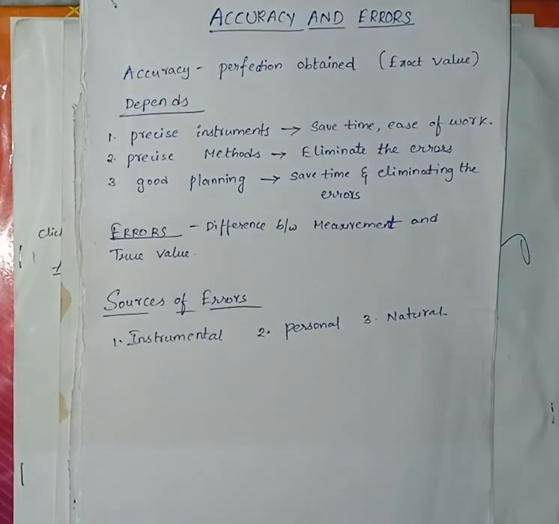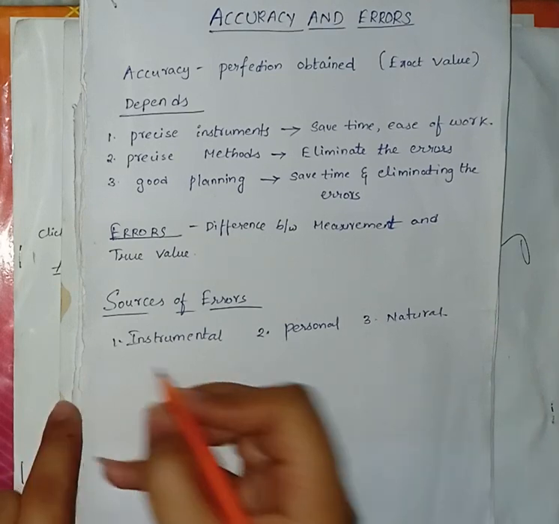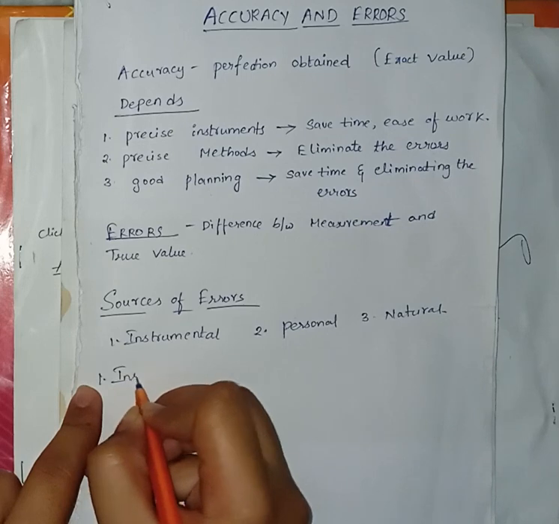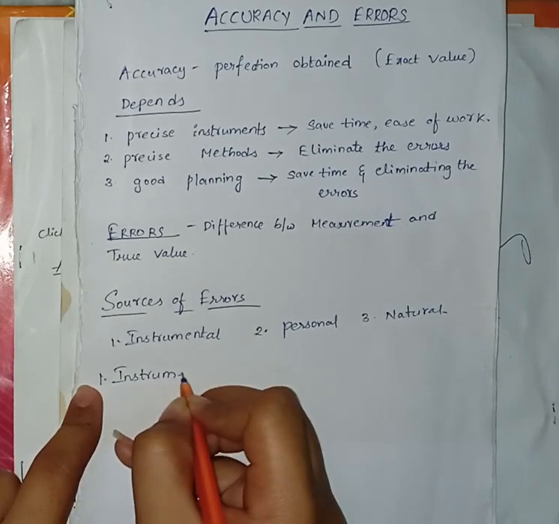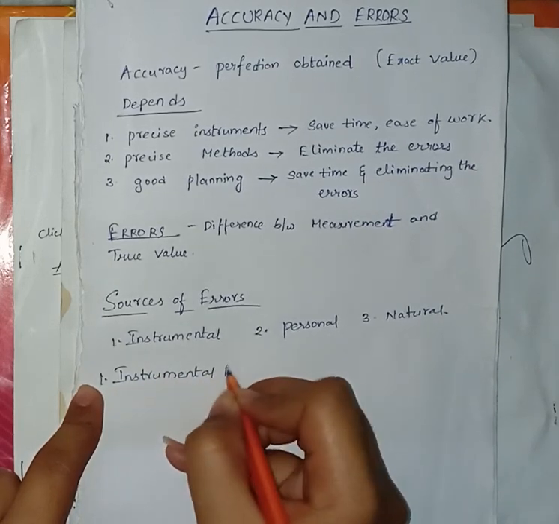What is instrumental error? The error may arise due to imperfection or fault in adjustment of the instrument with which measurement is being taken. First I am going to discuss instrumental errors.